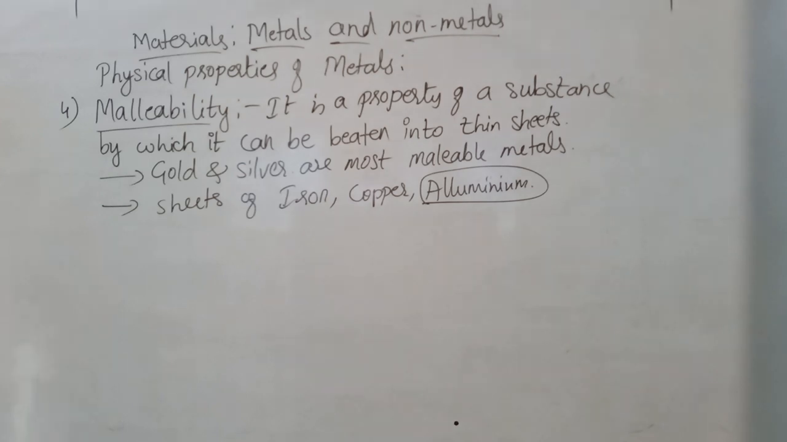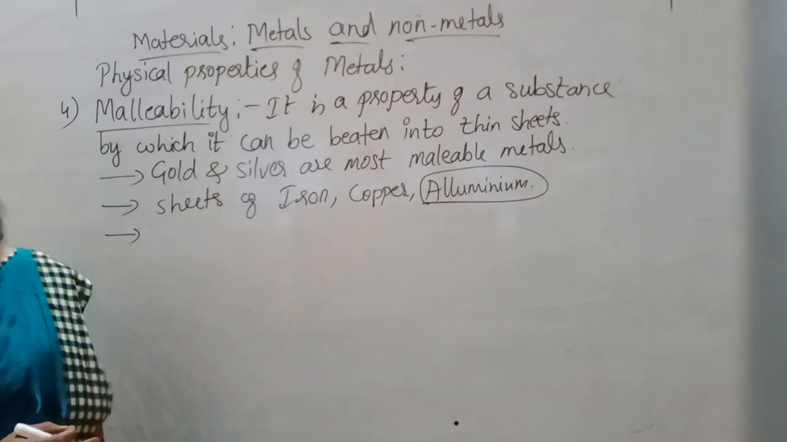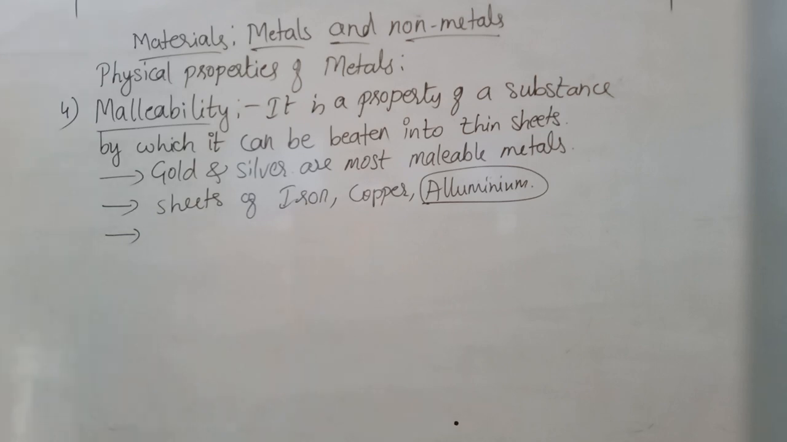That is malleability. Aluminium sheets are also used for wrapping foodstuffs like chocolates and biscuits, and for sealing bottles and containers. You can take any container which is sealed with aluminium foil. Then the next property is ductility. The fifth property is ductility.